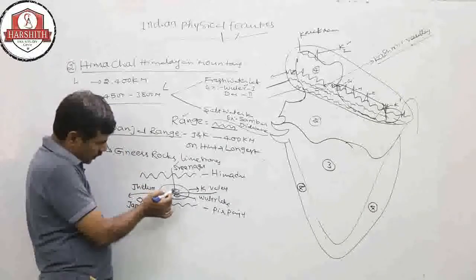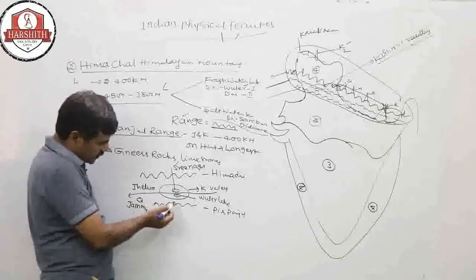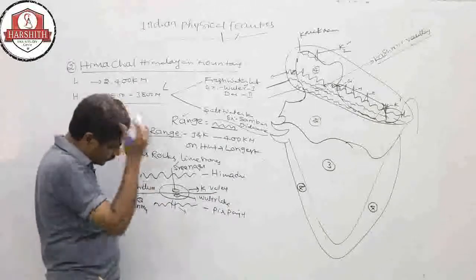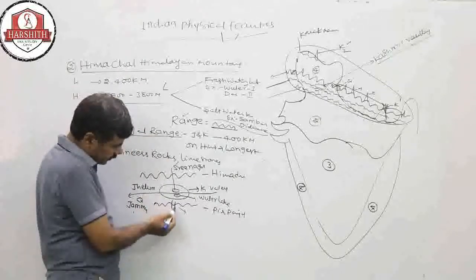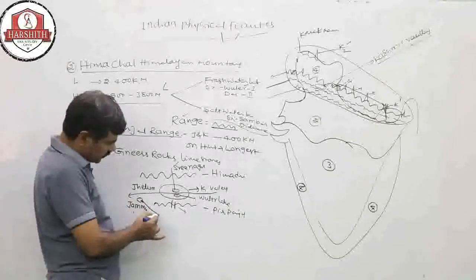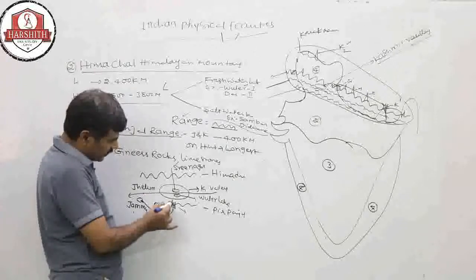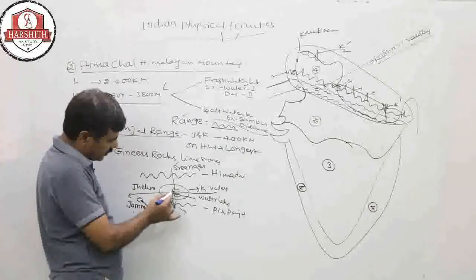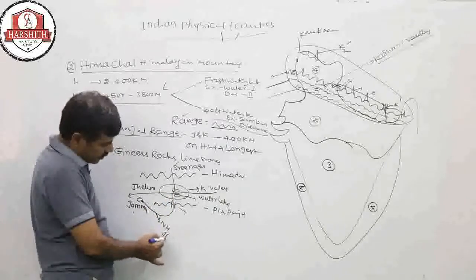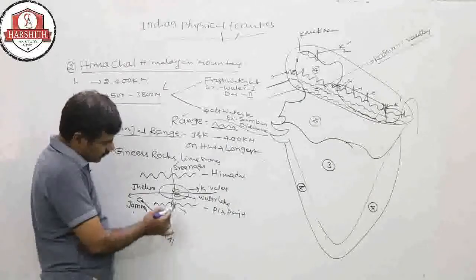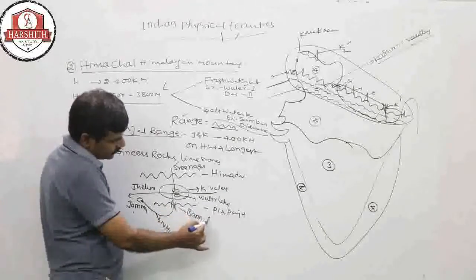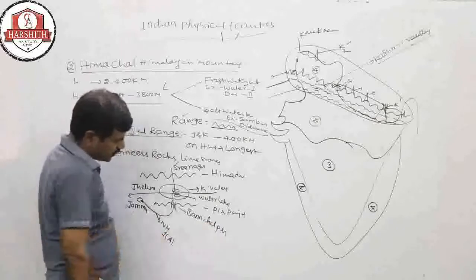If we want to go to Srinagar from Jammu, we must pass through one of the passes. From this pass, one national highway passes, called National Highway number 1A. The name of the pass is Banihal Pass.